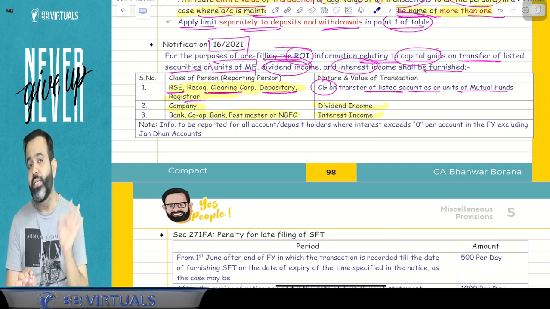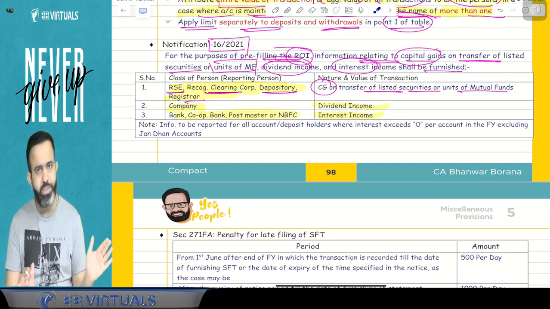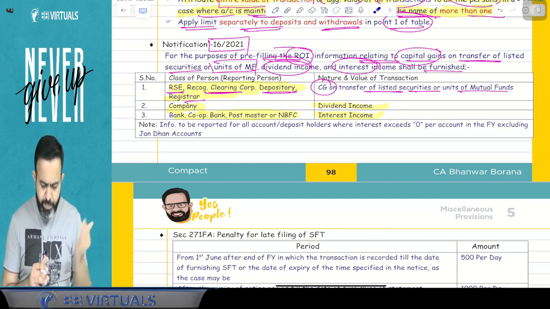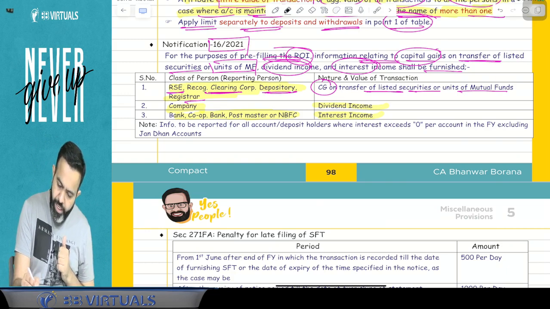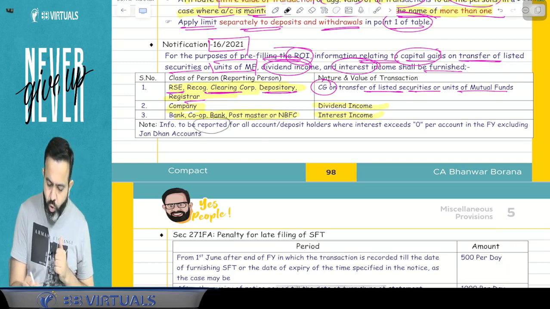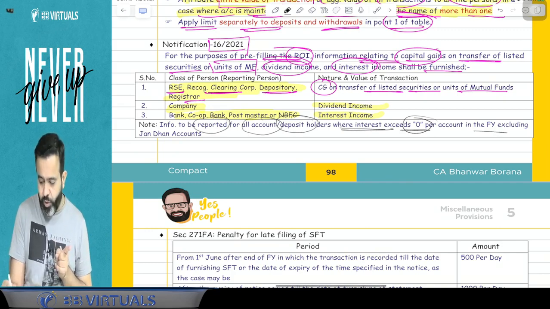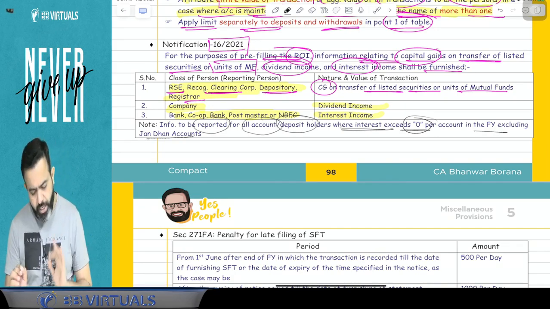But they have given one exception: Jan Dhan account related detail need not be given to the income tax department. So here note, information to be reported for all account or deposit holders where interest exceeds 0 per account of the financial year, excluding the Jan Dhan account.